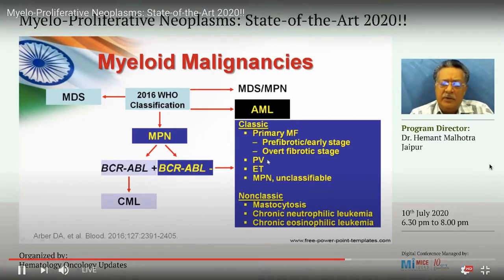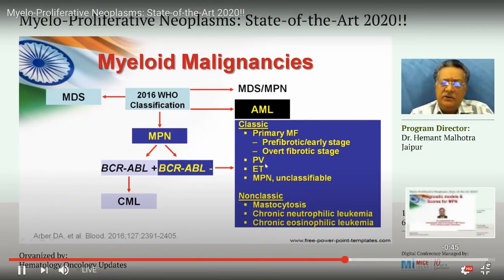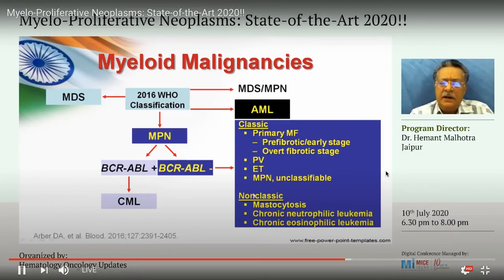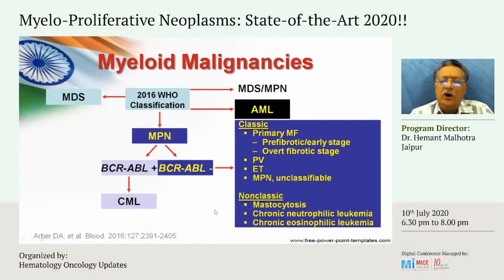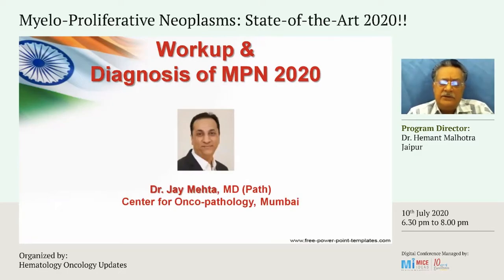We'll be talking a little bit, particularly in the case-based discussions, on PV and ET. And we will not talk too much on the non-classical ones because they are too rare to spend too much time on.